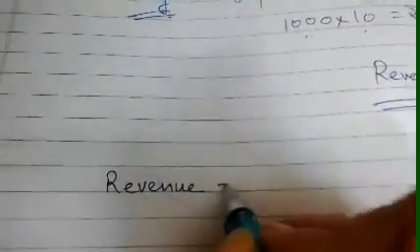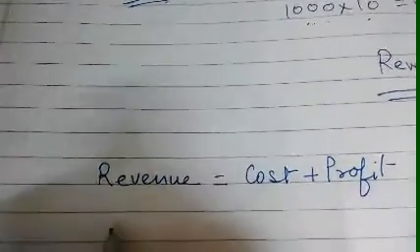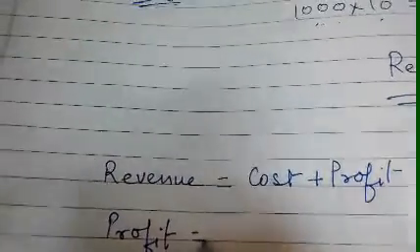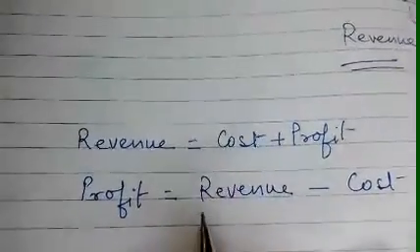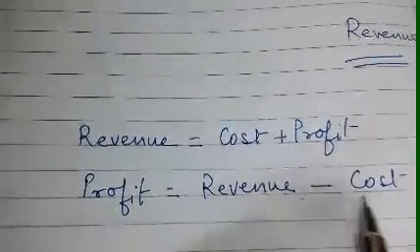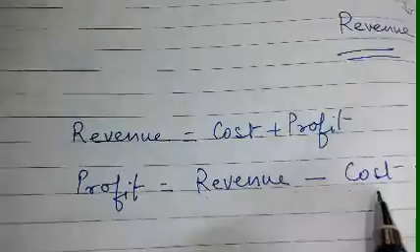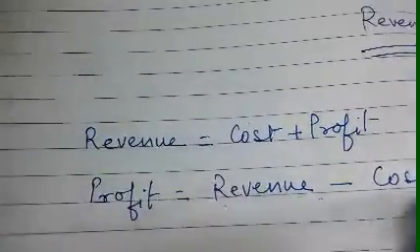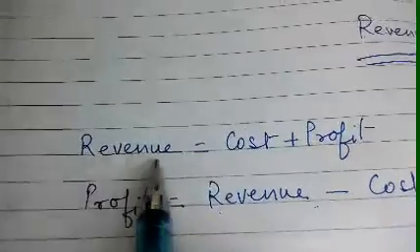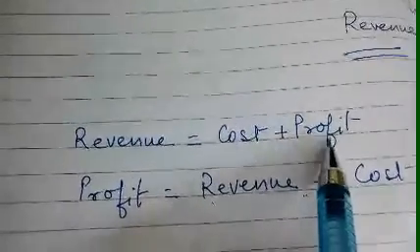So the revenue could be calculated as cost plus profit, or it could be more clear by profit is equal to revenue minus cost. That means whatever revenue we receive, when we subtract the cost incurred or the expenditure done on the production of the output, we get profit. So here we have turned this equation around: revenue could be calculated as the cost incurred and by adding the profit earned in it. Fine.